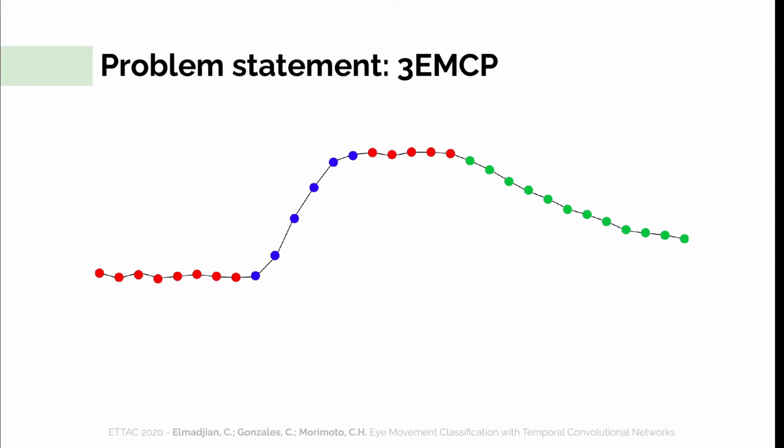And it is challenging because although it's generally easy to distinguish saccades from fixations or fixations from smooth pursuits, when these three patterns are considered at the same time, it gets hard to isolate each one of them depending on the temporal window frame that is being considered. So for instance, in this context, it is not clear that we are observing the end of a saccade or not, while in this context that becomes clear.